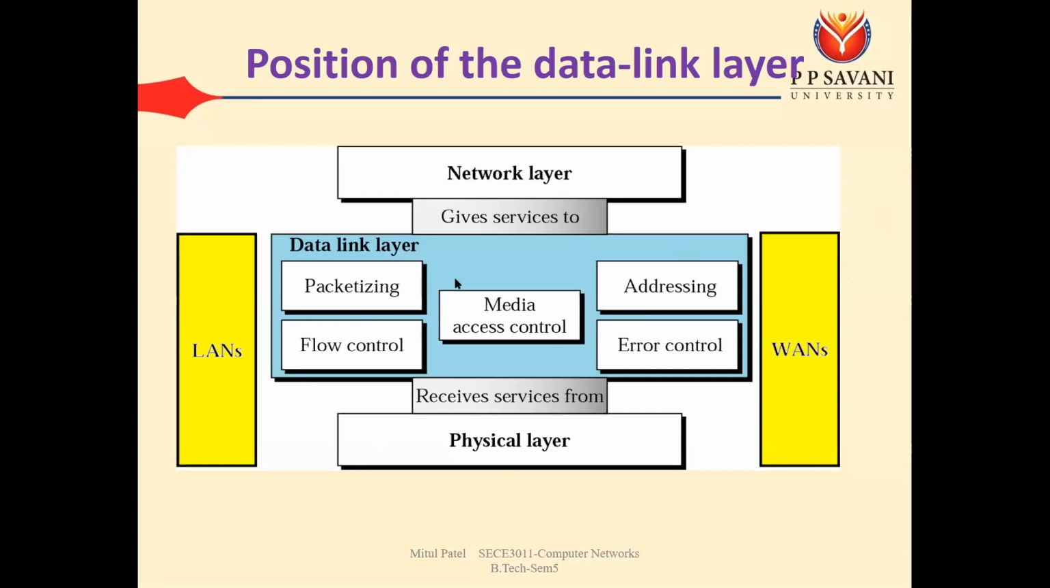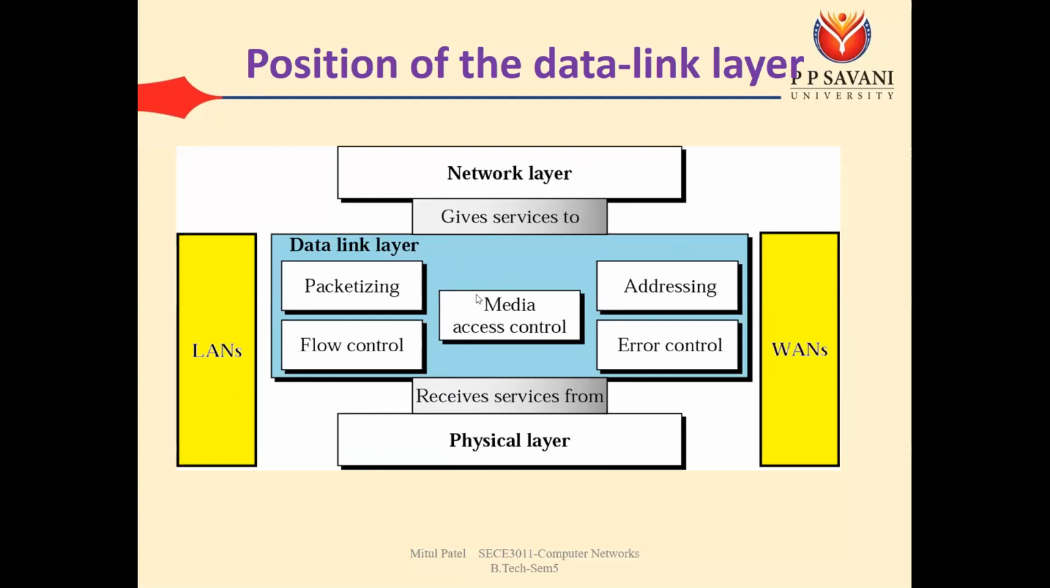We know that we have various networks, LAN, WAN, traditional Ethernet LAN, or various types of LANs and WANs. On these LANs and WANs, these two layers are working, the physical layer and data link layer. We have completed the physical layer. Now it's the turn of the data link layer.